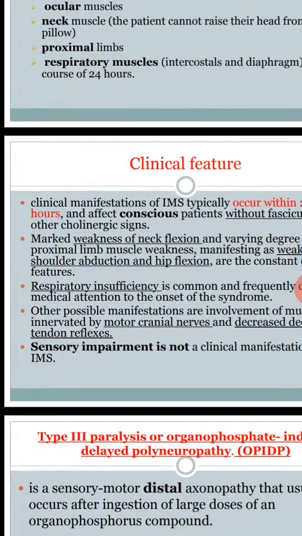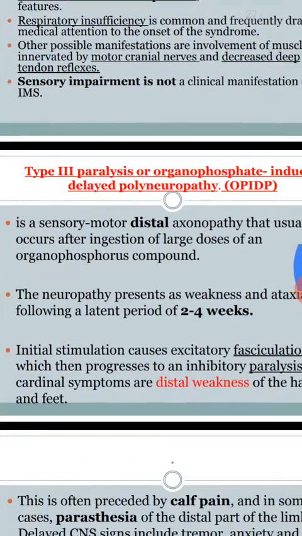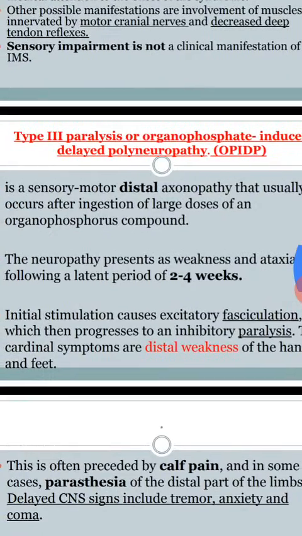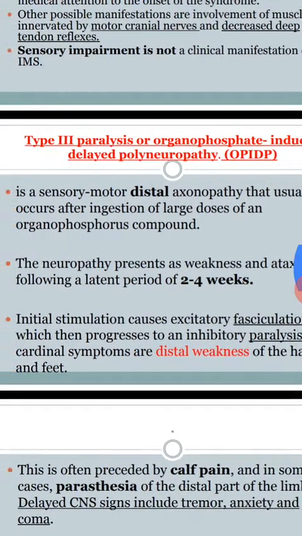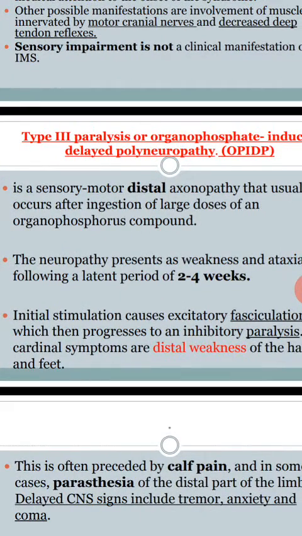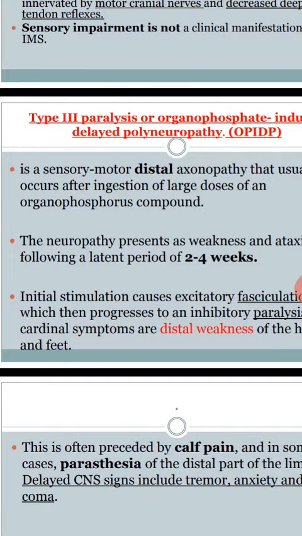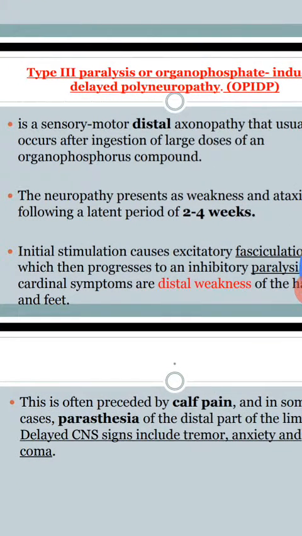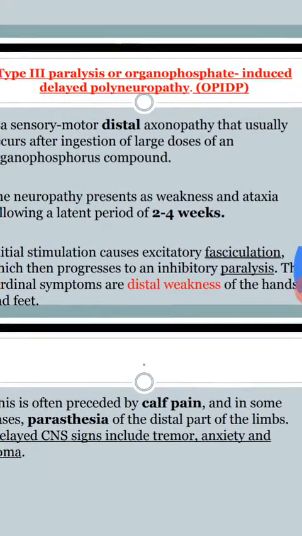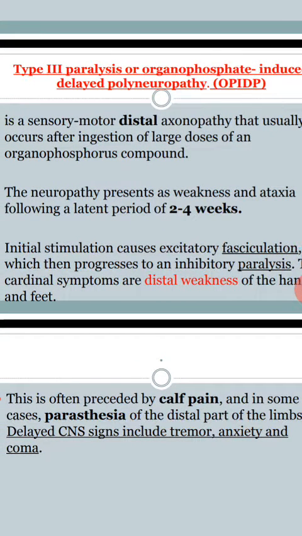Next is type 3. Type 3 paralysis is organophosphorus-induced delayed neuropathy. It is a sensory or motor neuropathy generally seen when there is exposure to a large dose of organophosphorus compounds. The neuropathy, persistent weakness and ataxia, follows a latent period of 2 to 4 weeks.